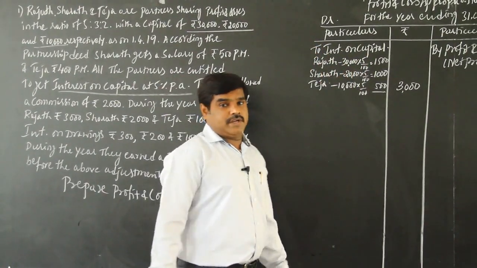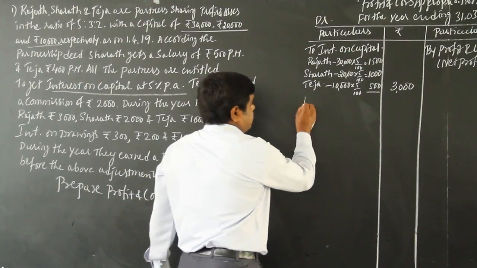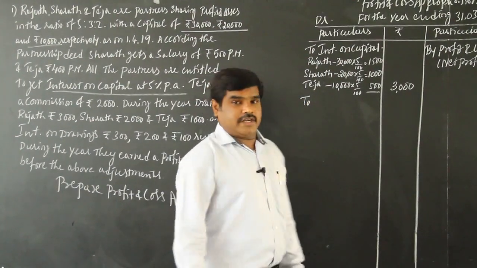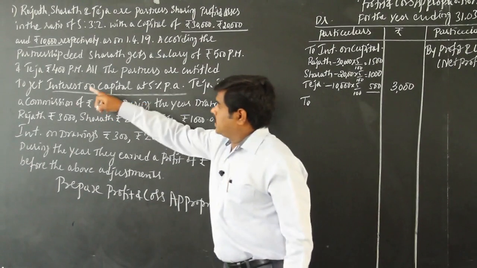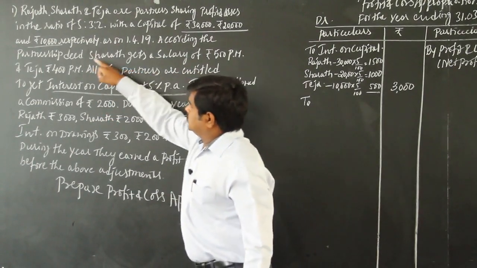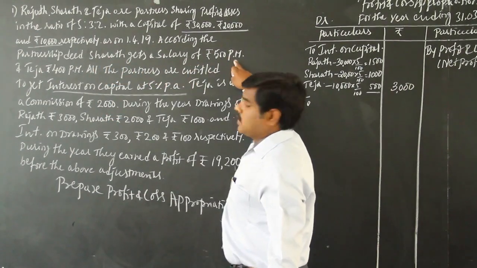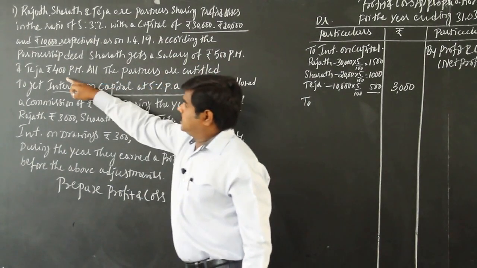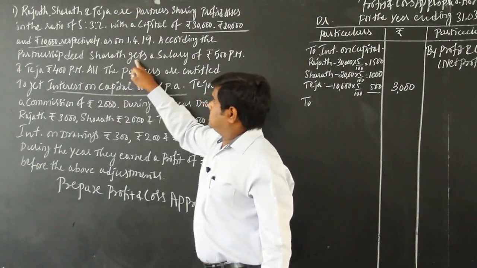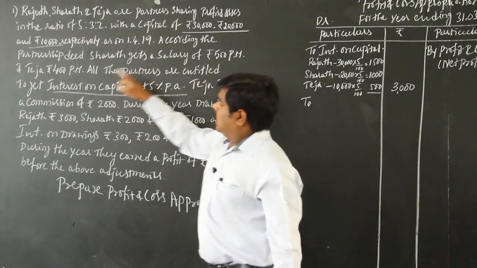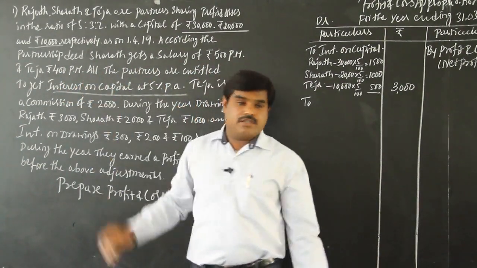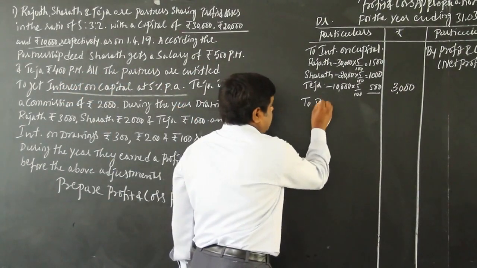After interest on capital, next we have to check whether salary is paid to any partner. Yes, it is given in the partnership deed. Sharath gets a salary of rupees 500 per month and Teja 400 per month. So two partners' salary you can write here.